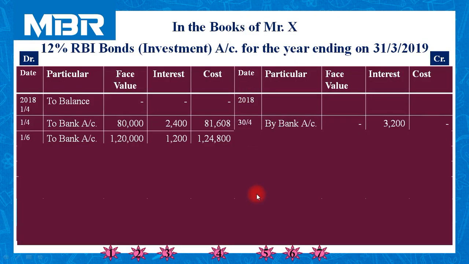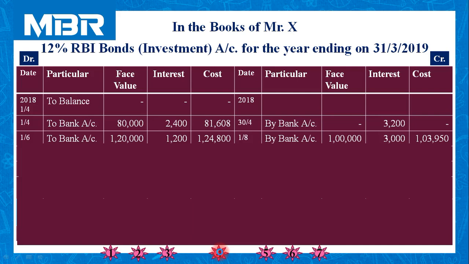Move to the investment account. Credit side of investment account, date 1st August, particular by bank account because we have received the amount. Face value of the transaction is rupees 1 lakh. Interest involved in this calculation is 3,000, and the capital cost of the transaction is 1,03,950.